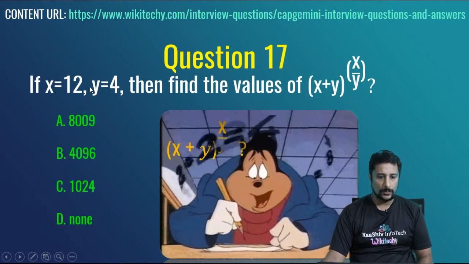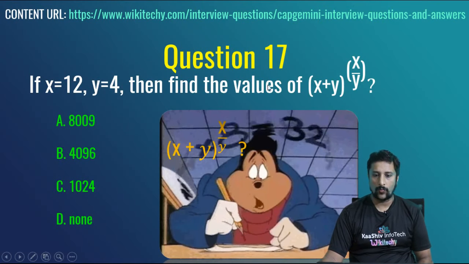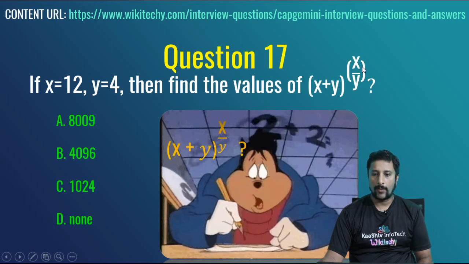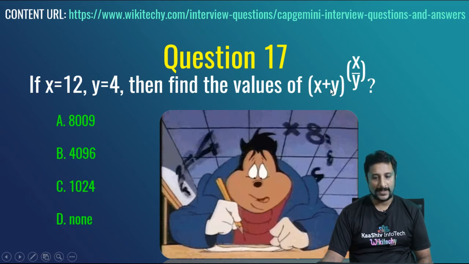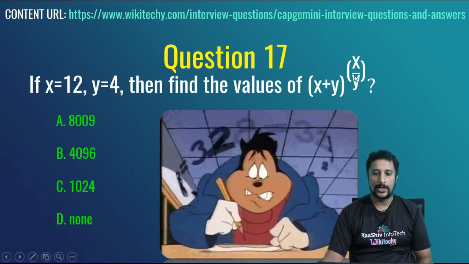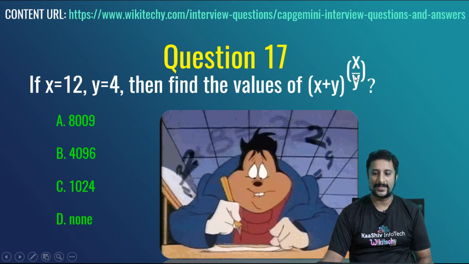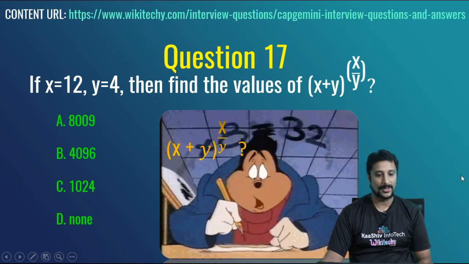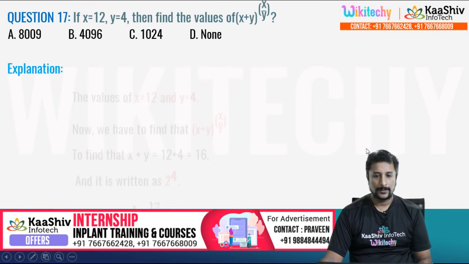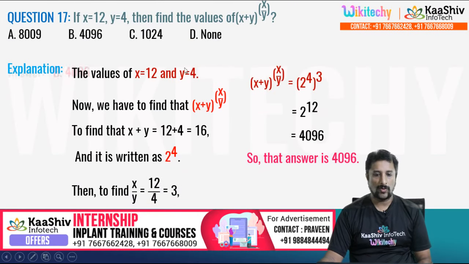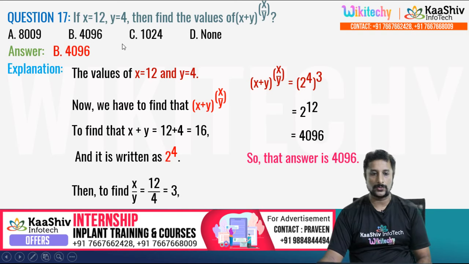If x is equal to 12, y is equal to 4, find the value of (x plus y) power x divided by y. So 12 plus 4 is 16, 12 divided by 4 is 3, so 16 power 3, that's the answer. I made this 16 as 2 power 4, so 2 power 12 is 4096, the answer is 4096.